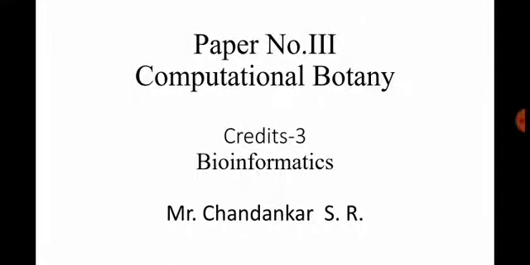Today we will start our third paper, Computational Botany. In this paper, there are 4 credits. First one is Basic Biostatistics, second one is Experimental Statistics, third one is Bioinformatics, and fourth one is Biomathematics. In this paper, Computational Botany.